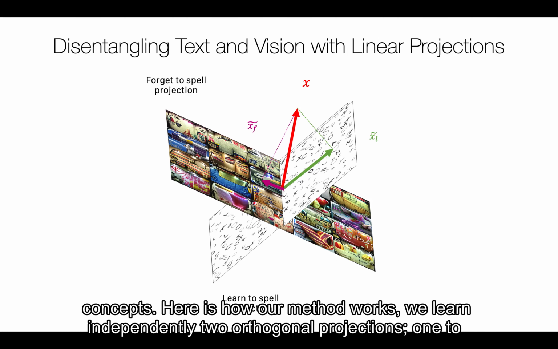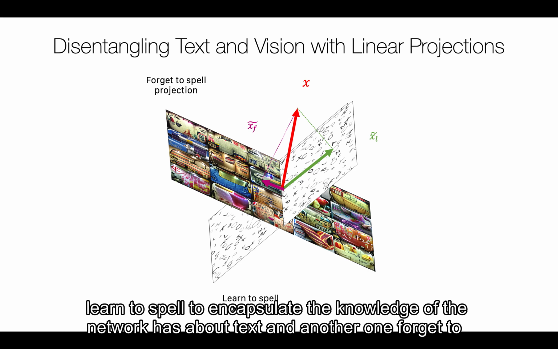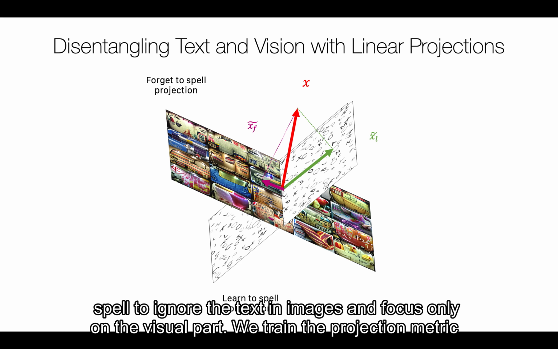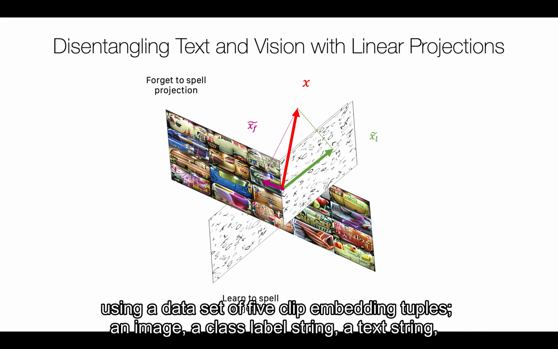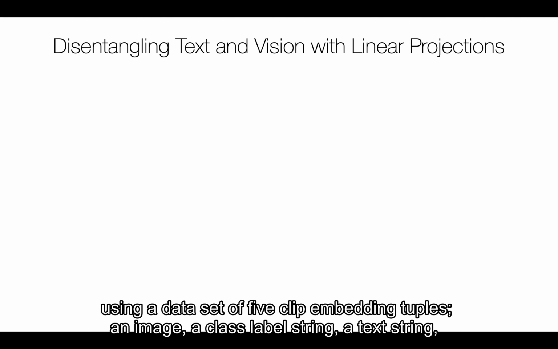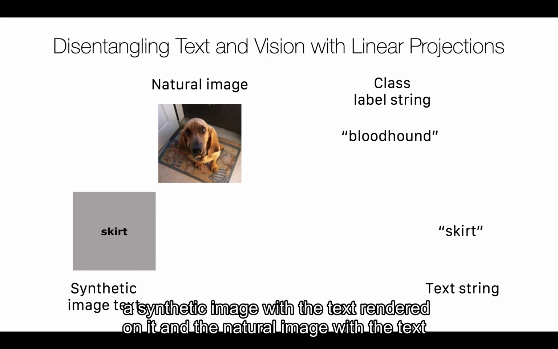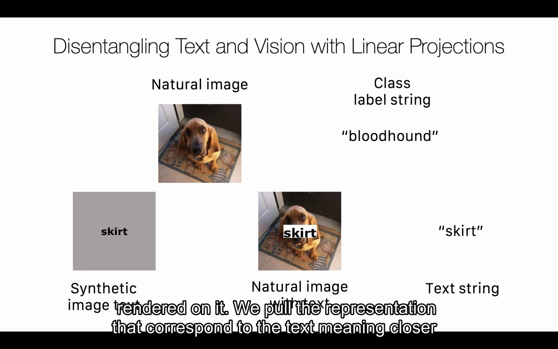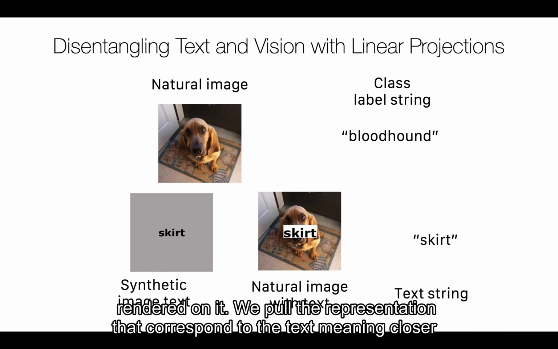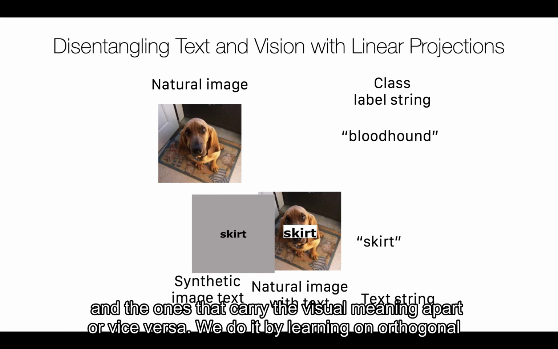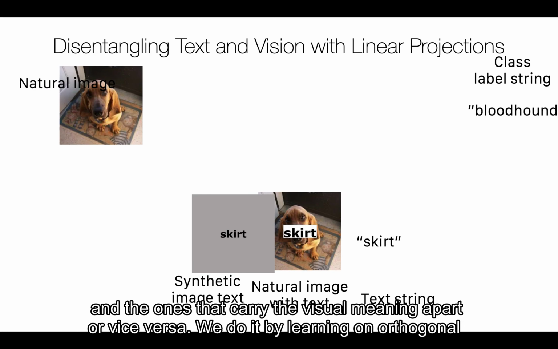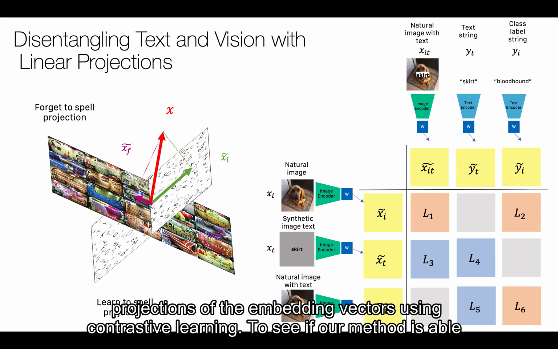We learn independently two orthogonal projections, one, learn to spell, to encapsulate the knowledge the network has about text, and another one, forget to spell, to ignore the text in images and focus only on the visual part. We trained the projection matrix using a dataset of 5 CLIP embedding tuples: an image, a class label string, a text string, a synthetic image with the text rendered on it, and a natural image with the text rendered on it. We pulled the representations that correspond to the text meaning closer and the ones that carry the visual meaning apart, or vice versa. We do it by learning orthogonal projections of the embedding vectors using contrastive learning.